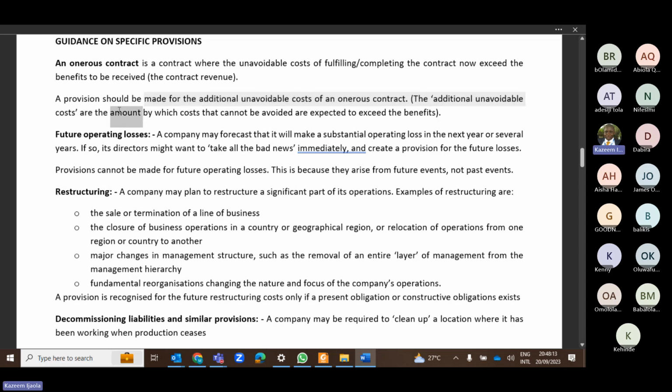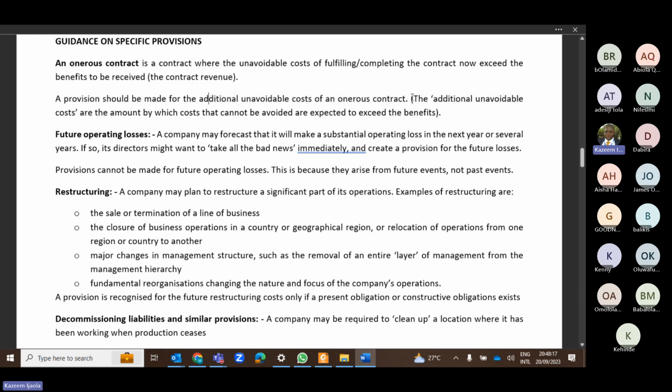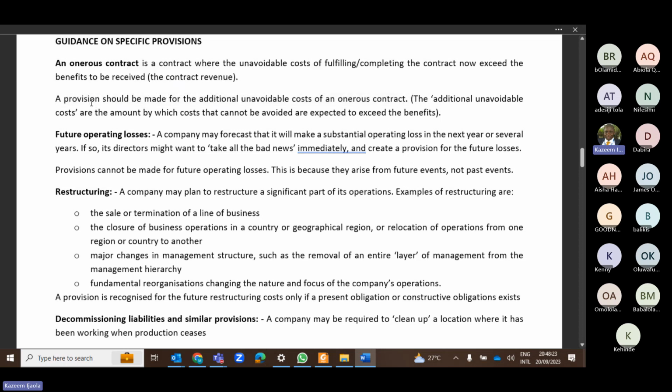You should make provisions for what? The unavoidable cost of an onerous contract. You should make provisions for it. A provision should be made for the unavoidable cost of the onerous contract. So that is how you treat your onerous contract. So you provide for it.